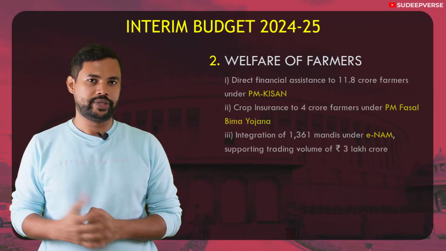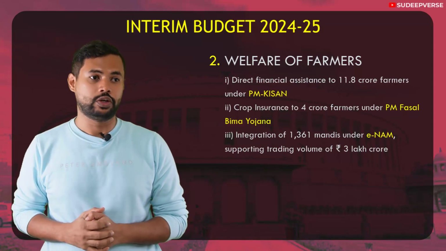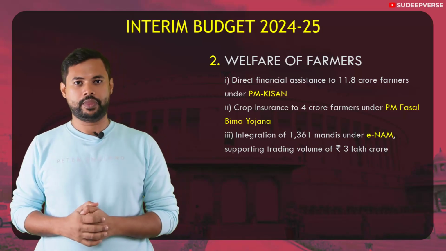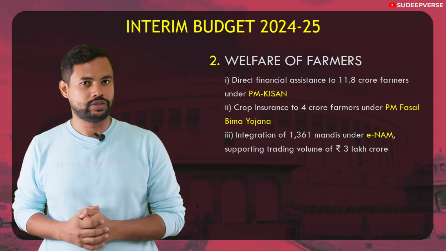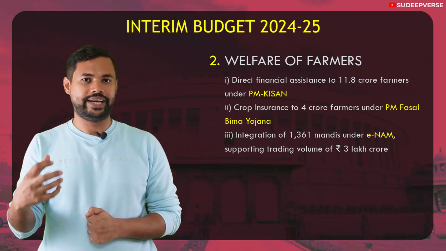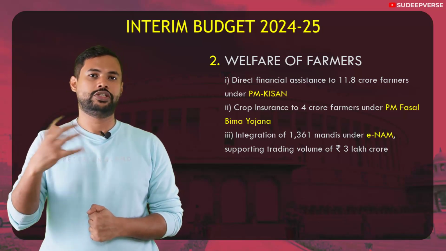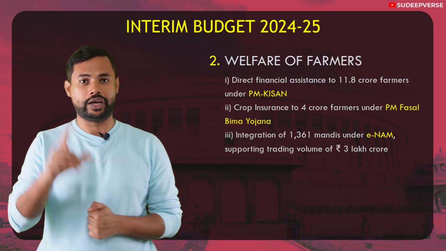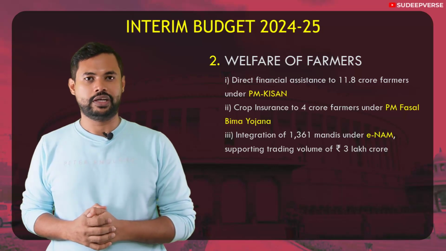There, the first announcement is the direct financial assistance to almost 11.8 crore farmers under the PM Kisan scheme. PM Kisan is Kisan Samman Nidhi that was launched in 2019. It provides direct transfer of income. It's an income support scheme that provides 6,000 rupees per year for small and marginal farmers. Again, 11.8 crore farmers are benefited under this PM Kisan scheme.